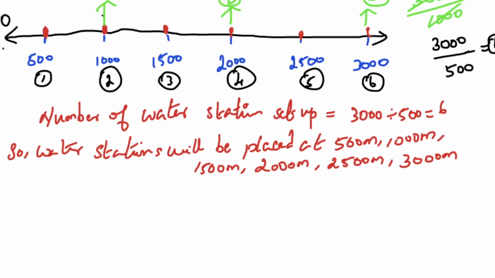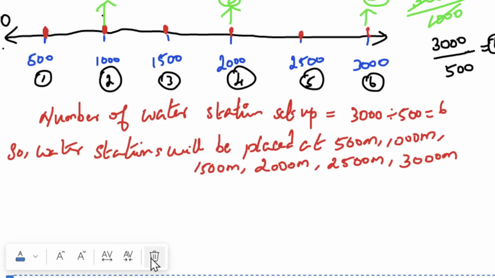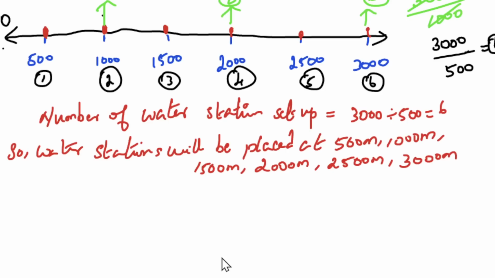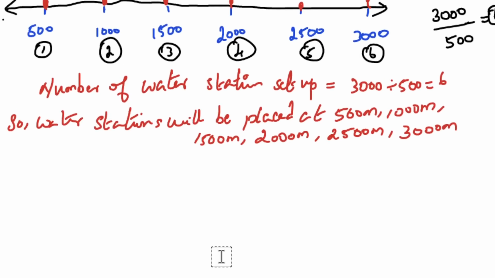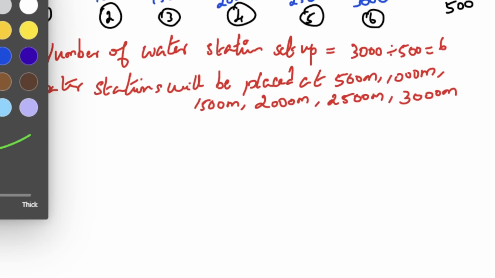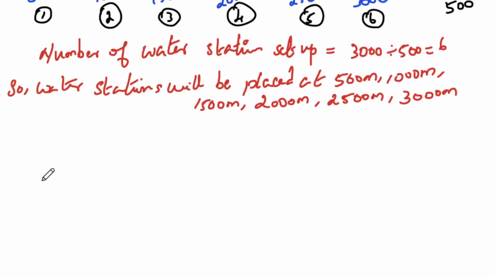Okay, one minute. I'm going to try to draw a number line. Let me see. So now the distance is 300.